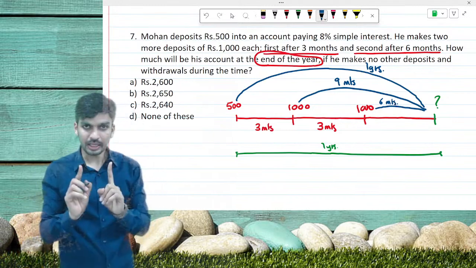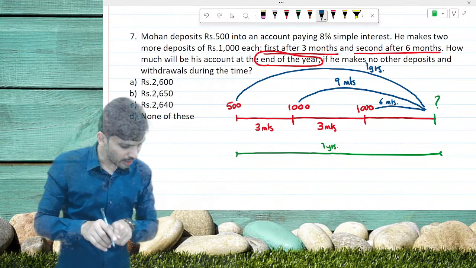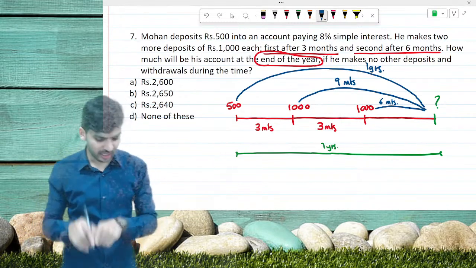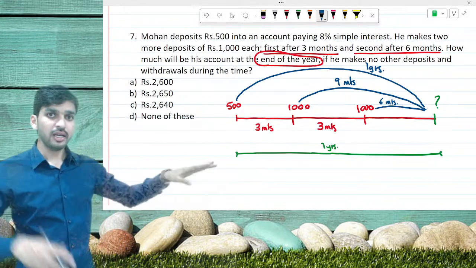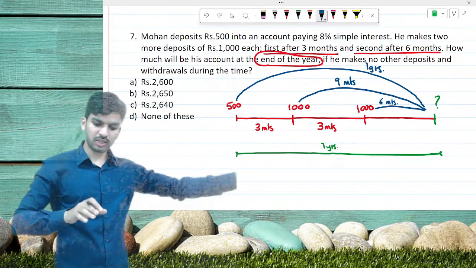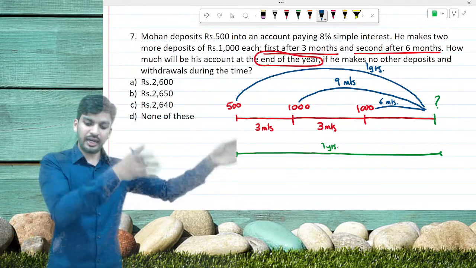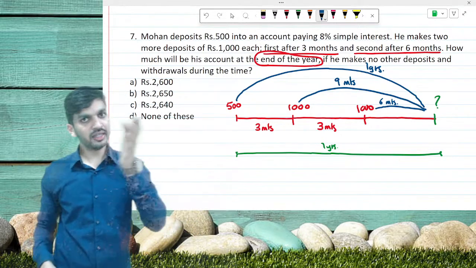Are you getting my point? Is this very much clear, all of you? Pranjal is with the answer, which is a very good part. Others understood this part. First 500 is for 1 year, 1000 is for 9 months, and the next 1000 is for 6 months. Okay, so now let's calculate the interest.